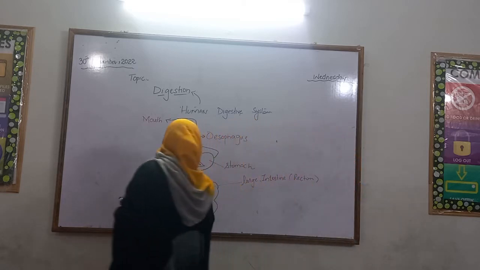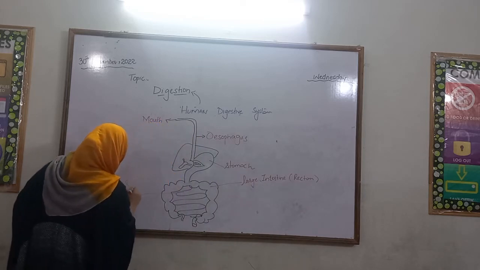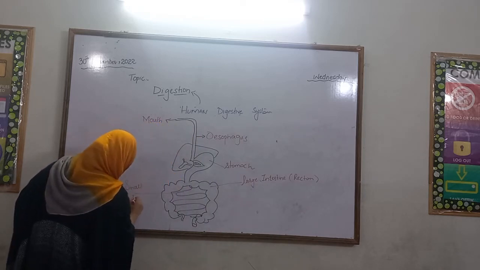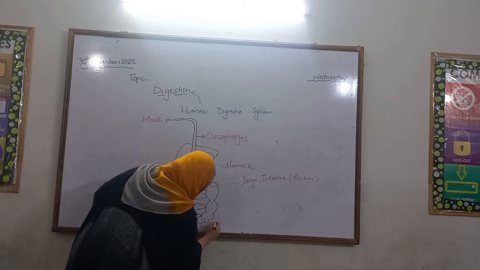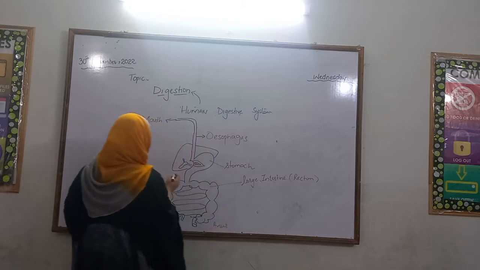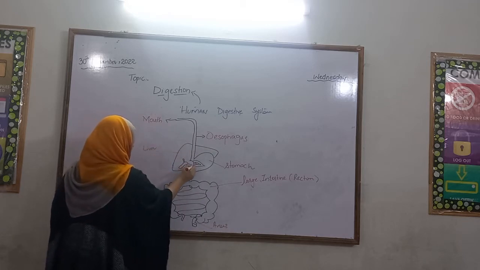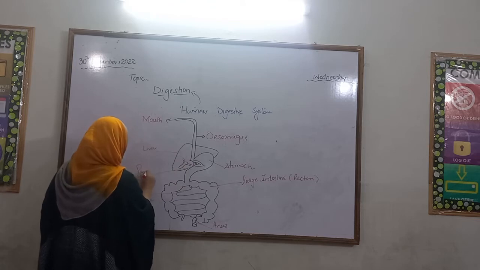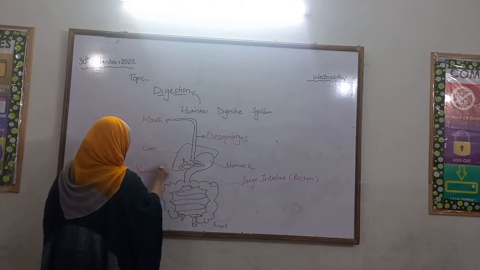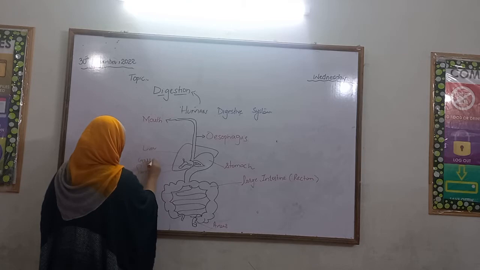This is small intestine. This is anus. This is liver. And this is pancreas. This is gallbladder.